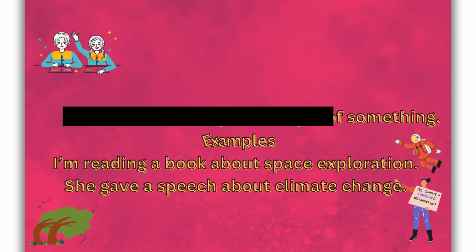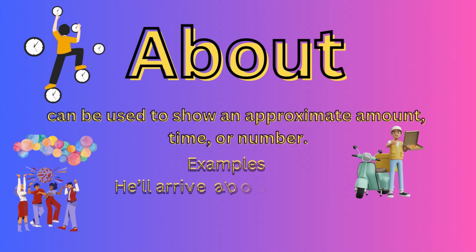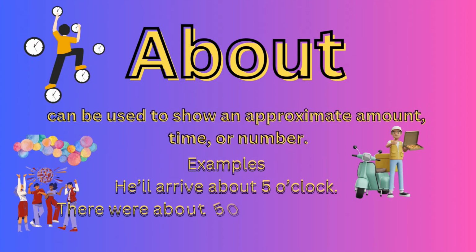Easy, right? Next, about can be used to show an approximate time, amount, or number. Let's see examples. He will arrive about 5 o'clock. There were about 50 people at the party. It gives a rough estimate, not an exact figure. So if you're not sure about the exact time or number, about has your back.